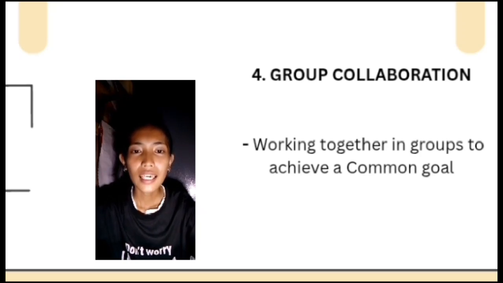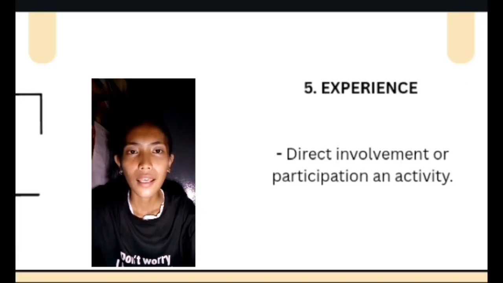For example, implementing peer-to-peer discussions, group projects, and collaborative problem-solving activities. Number 5, we have experience, direct involvement or participation in an activity. For example, providing opportunities for hands-on learning, simulations, and real-world applications.